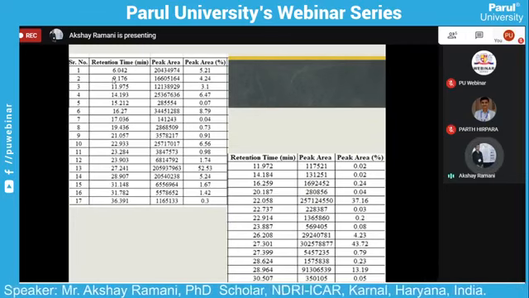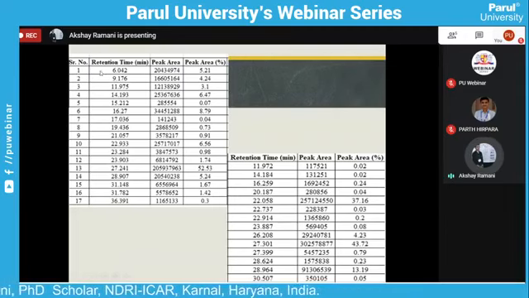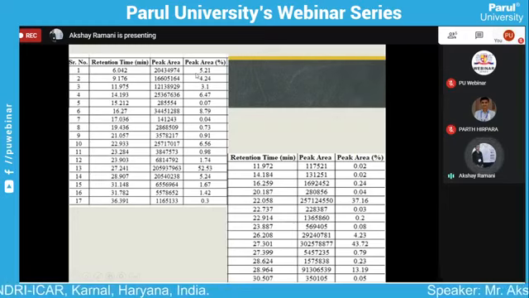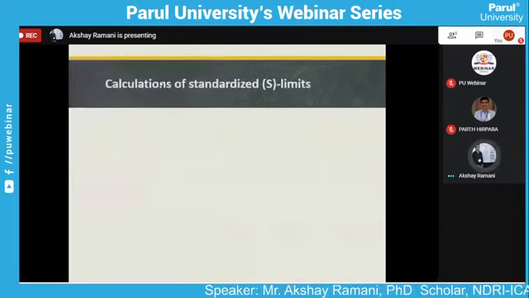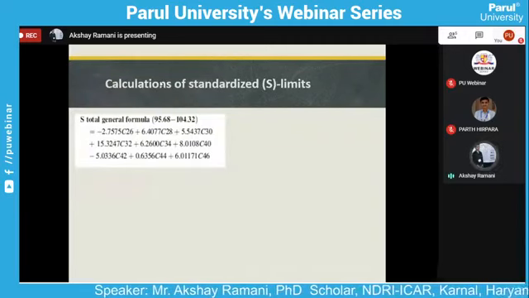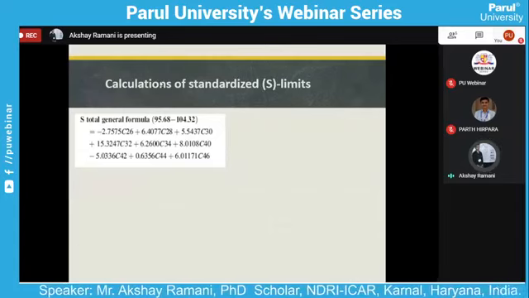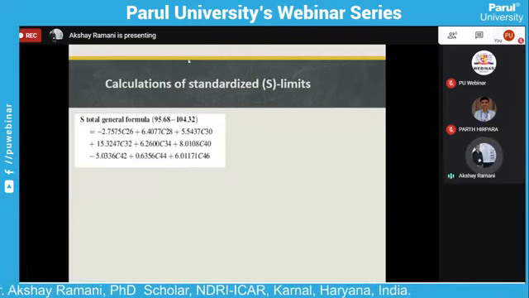We see all types of peaks, from carbon 20, carbon 24, carbon 28, at different retention times, and the percent of the peak area, as per the concentration of the peak, can be calculated by the calculation. One of the standardized calculation formulas is here. The S total value is a standard calculation formula for the detection of ghee adulteration. Here we show how to calculate it.